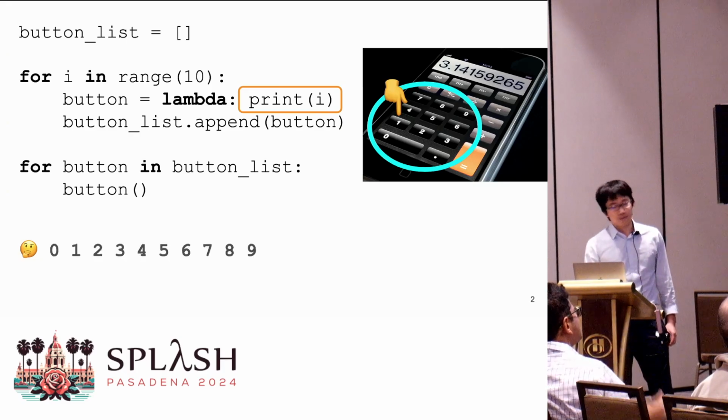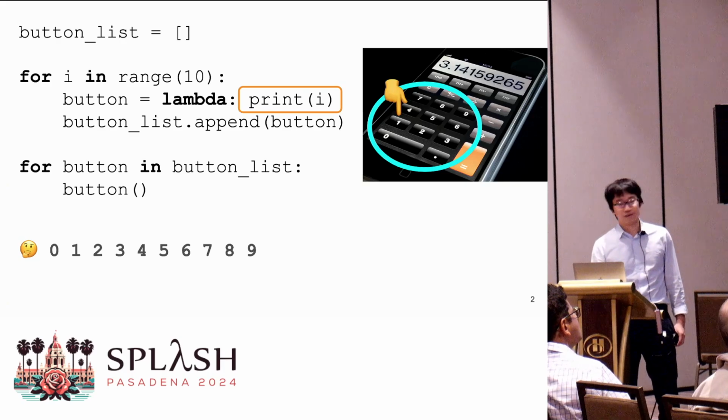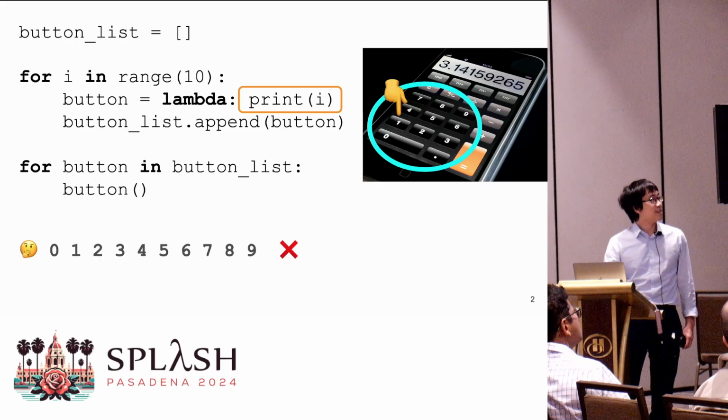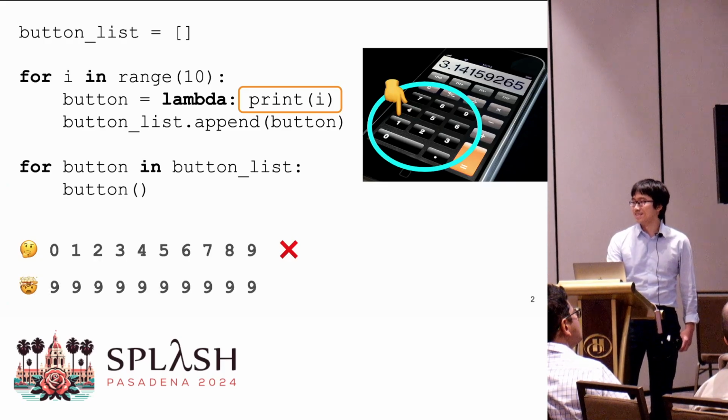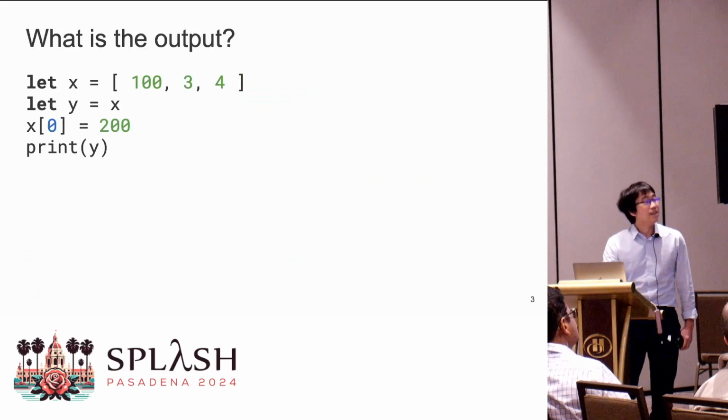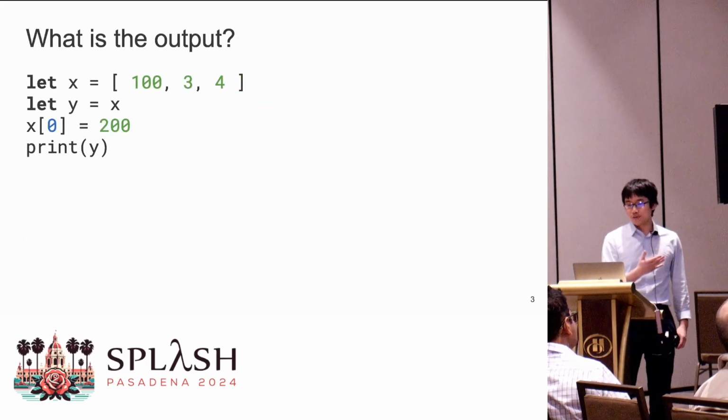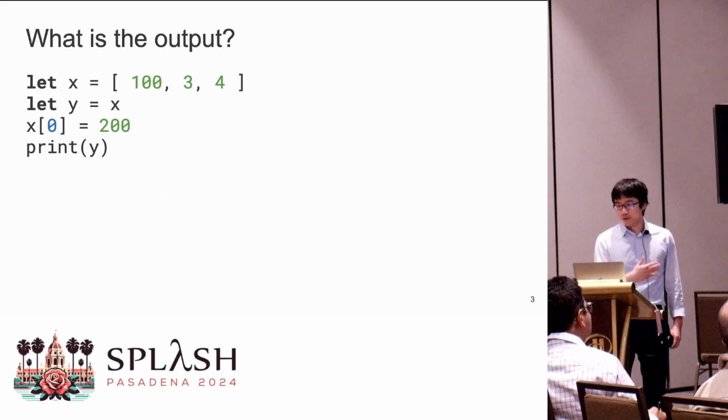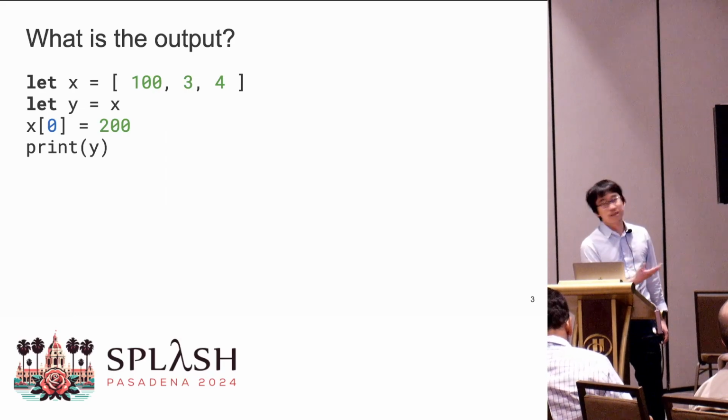Many people might expect to see 0 to 9, but this is wrong. What you will actually see is all 9. Let's consider another case. Say we are presenting a program to a student and ask them what the output is. Please read it and guess what this program will output.